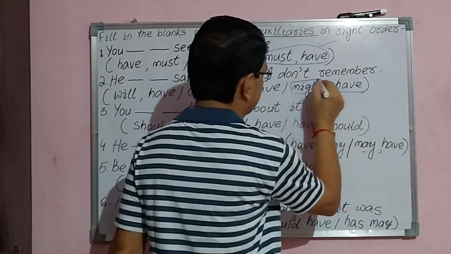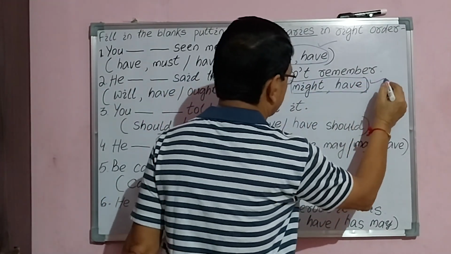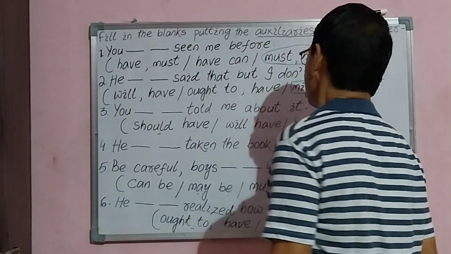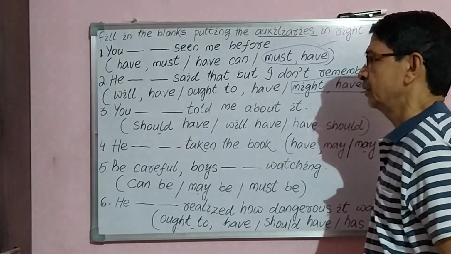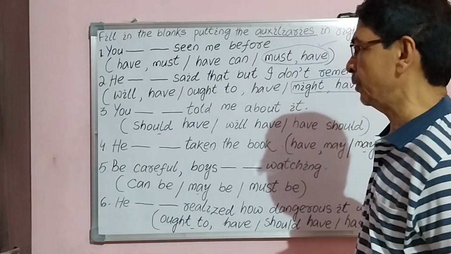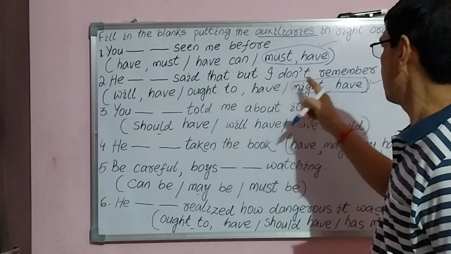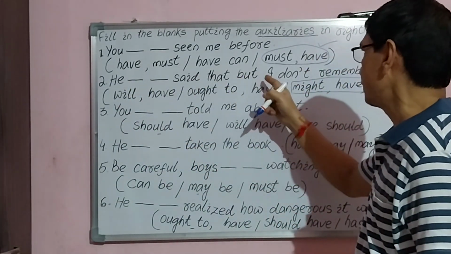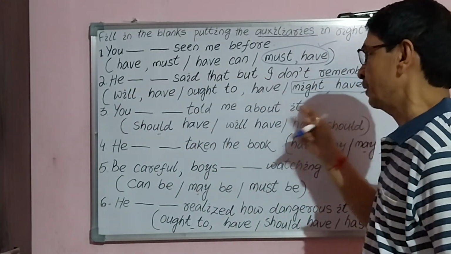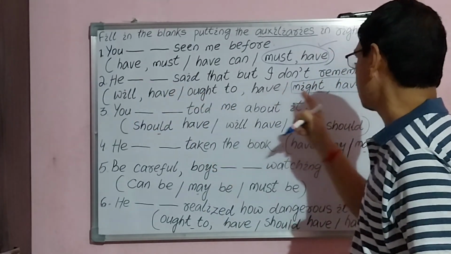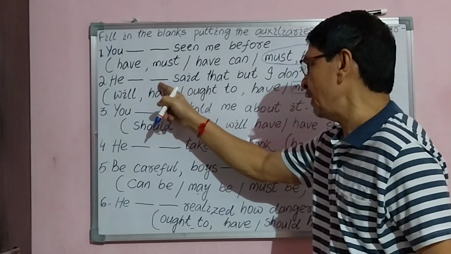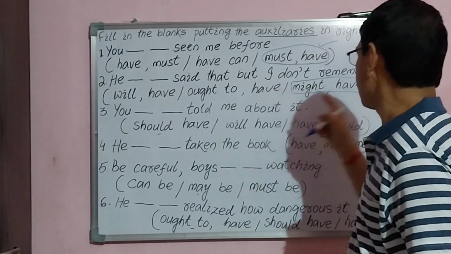You have to select this. Option C is correct here. To fill in the blank for question number 2: he might have said that, but I don't remember. Double blank, first blank might, second blank you have to fill up have.